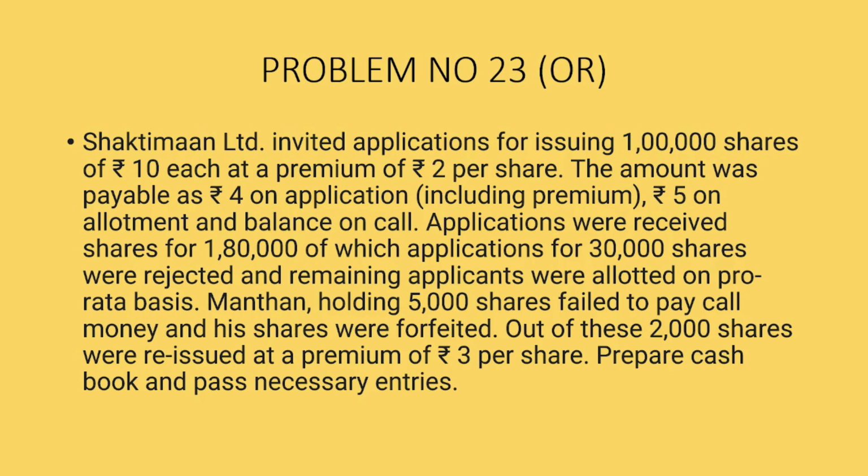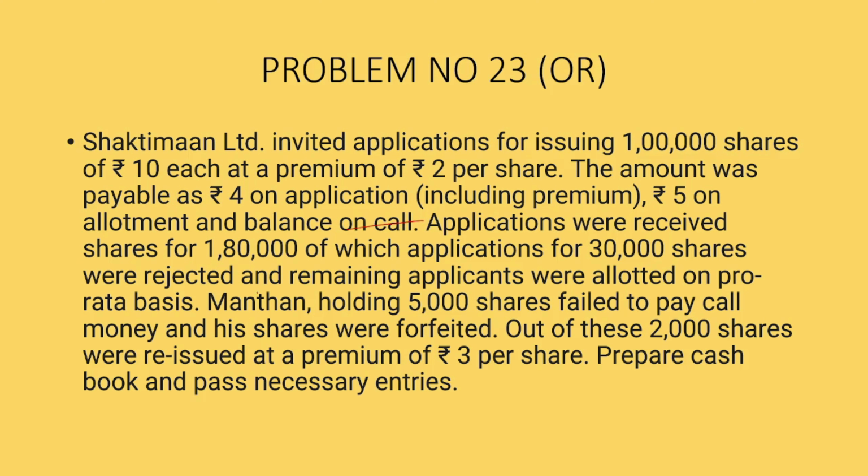Shaktiman Limited invited applications for issuing 1 lakh shares of rupees 10 each at a premium of rupees 2 per share. The amount was payable rupees 4 on application including premium, rupees 5 on allotment and balance on call.